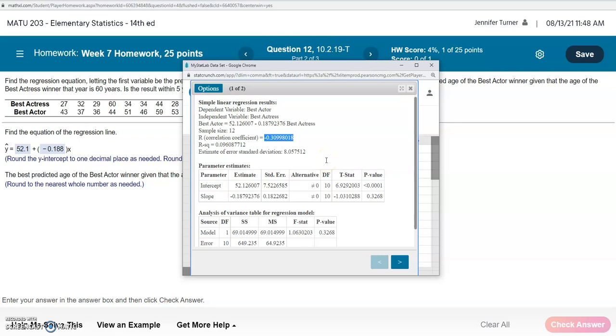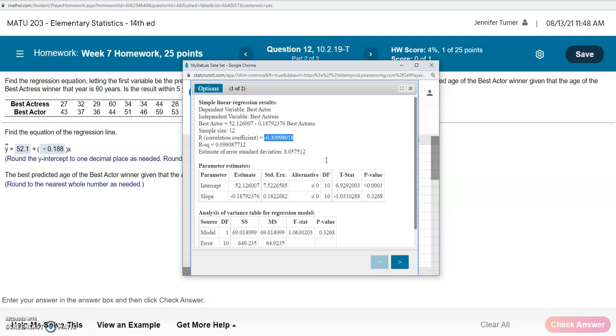Remember, correlation is good the closer the R value is to either -1 or +1. If you get an R value that's very close to -1 or very close to +1, then your two sets of data were very well correlated. But if the R value is closer to 0, that means you did not have very good correlation. So here, a value of -0.03 is definitely closer to 0 than it is to -1 or +1. So that's indicating that maybe we did not have good correlation here.